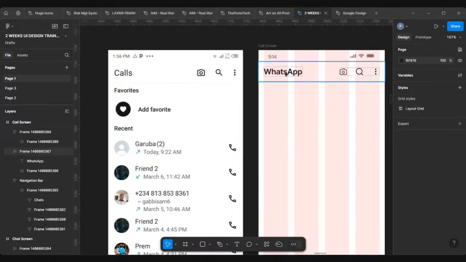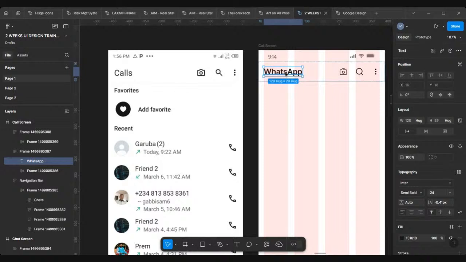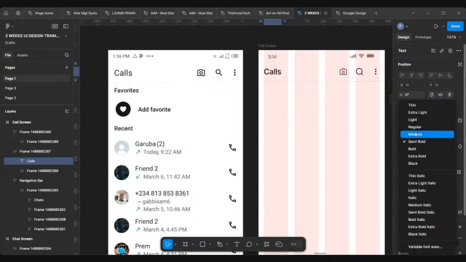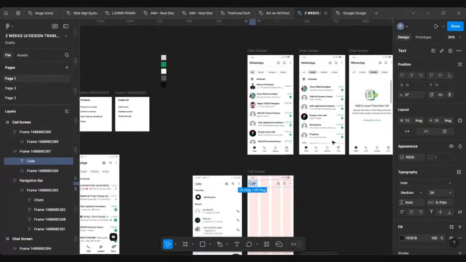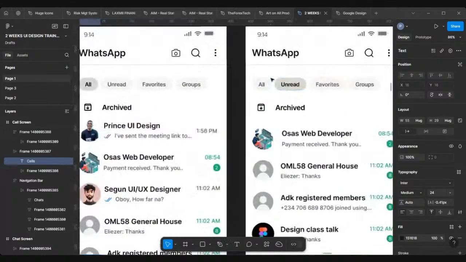So I'll double click on the WhatsApp to select it, double click again to highlight. Then I'll change it to calls. Since my design is a bit different from what I have, mine is so thick, so I'll change from semi-bold to medium. Design is all about iteration. You keep iterating your design till it gets close to what you want.